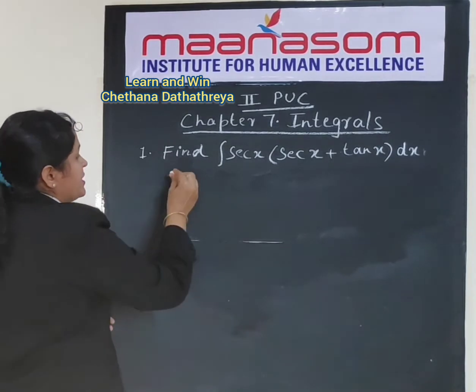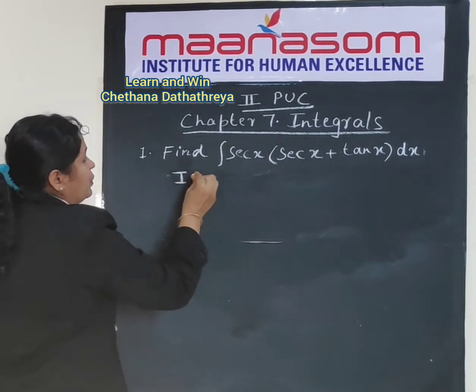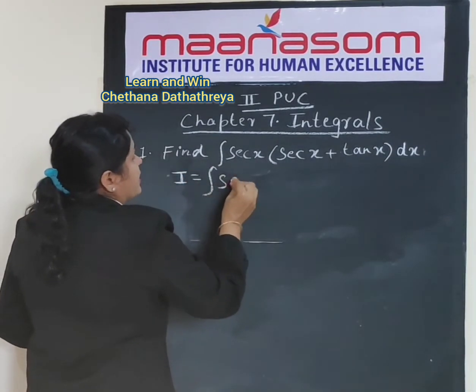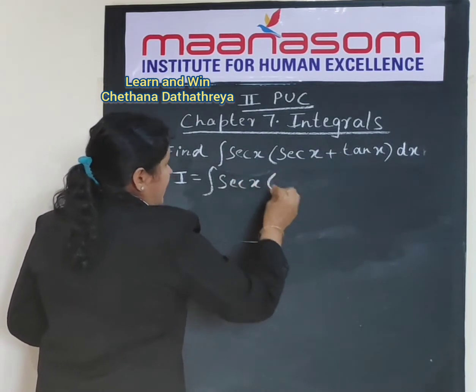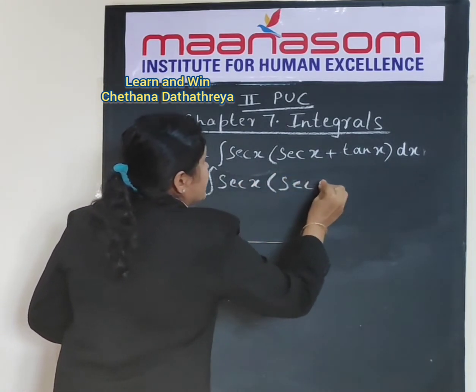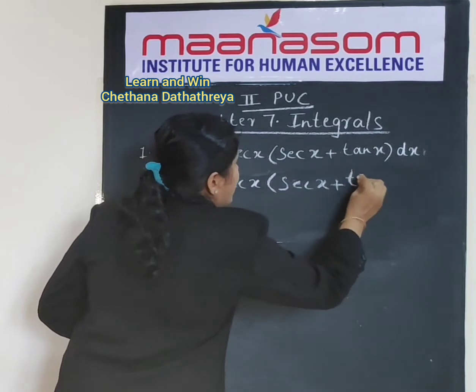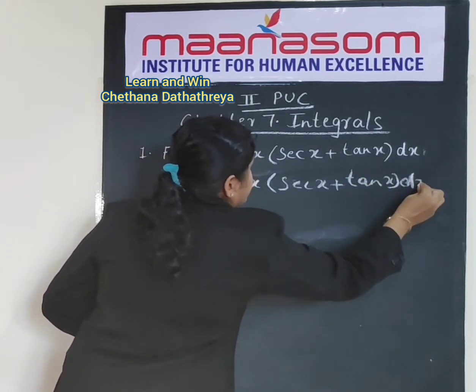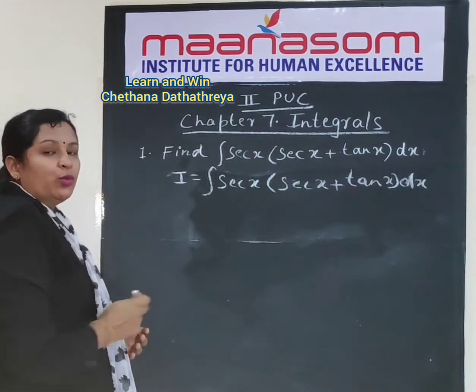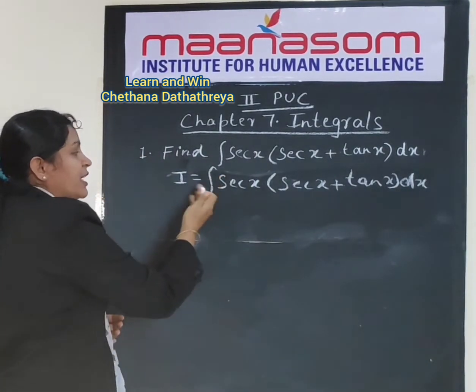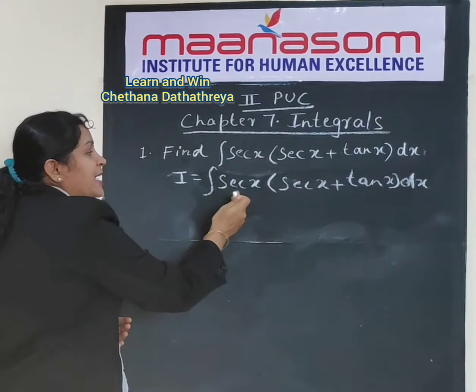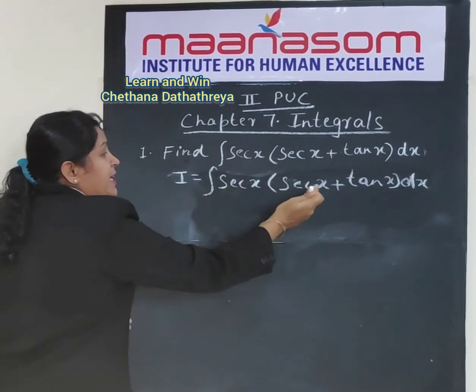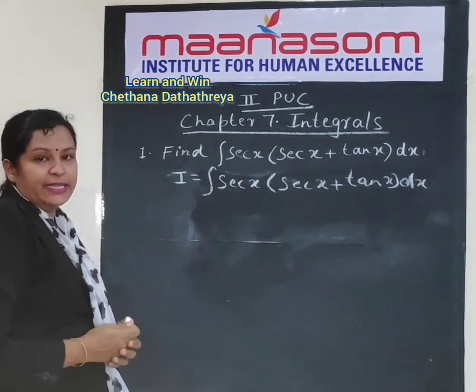First let us write I is equal to the given integral, that is, integral secant x into secant x plus tan x dx.